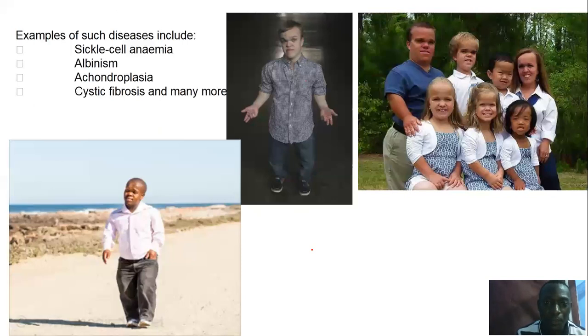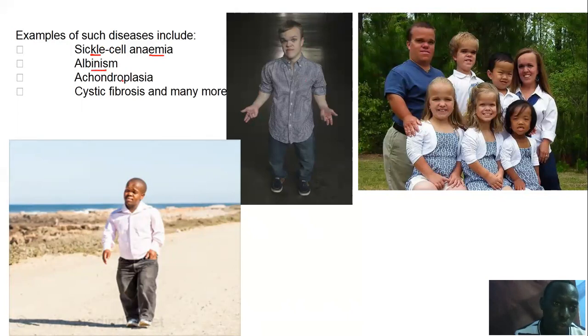Okay, and then there are some other characters still, and another character which is exhibited by monohybrid inheritance is sickle cell anemia. That condition where a person's red blood cells are sickle-shaped, and so they are not able to transport oxygen in the body well. Also albinism, which we have just talked about.